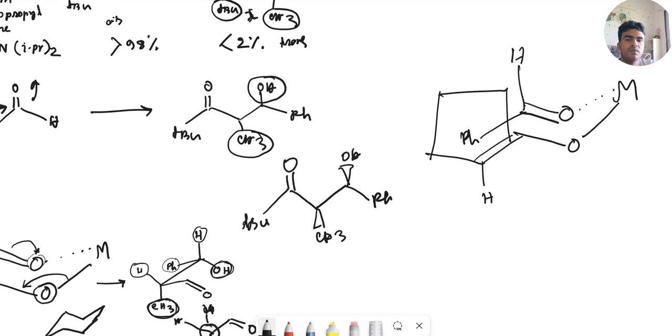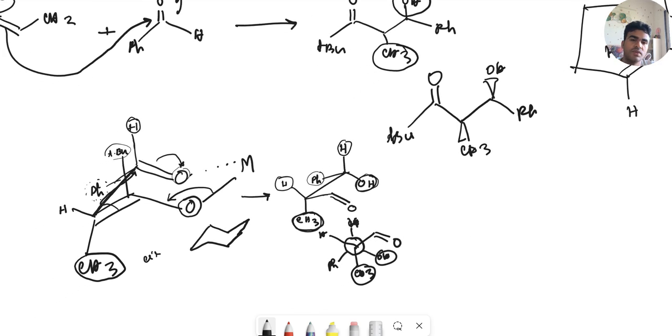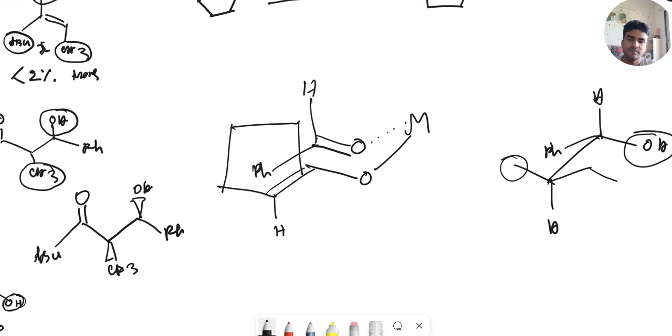Now we will come to the second one. Hope you understood this transition state and the mechanism. Now we'll come to the second reaction. Similarly, this is the enolate. Here is the 5-member ring. As you can see, this is the 5-member ring. So similarly, here the reaction will be like this. It will attack here and it will be converted into an alcohol group.